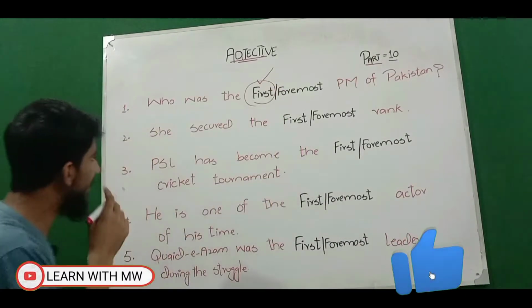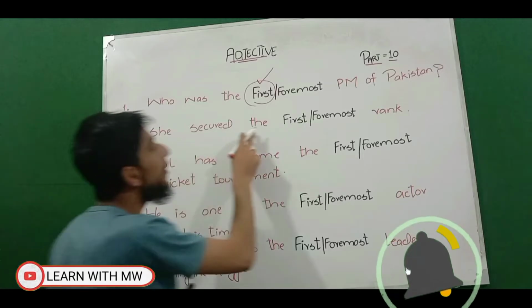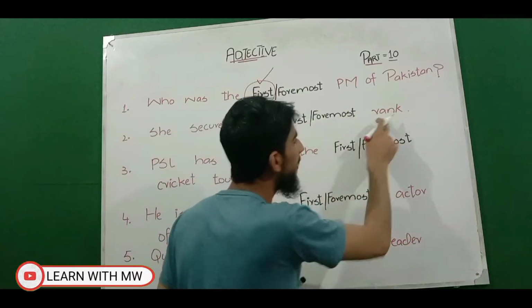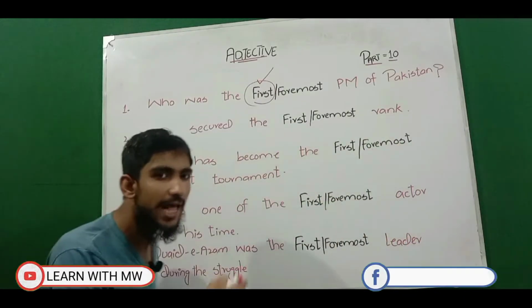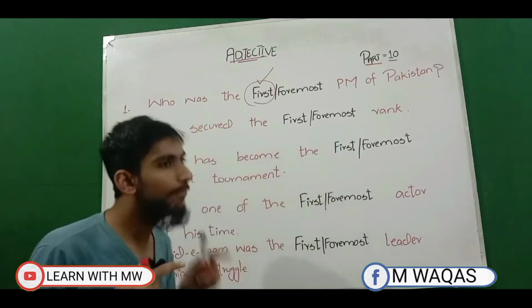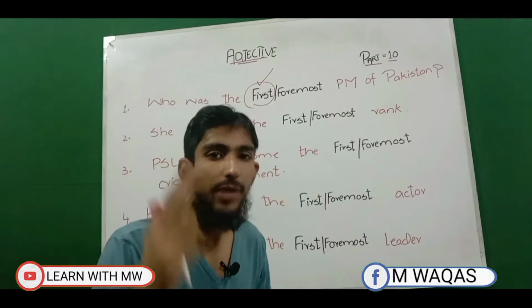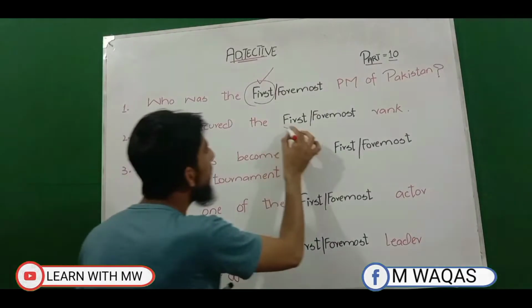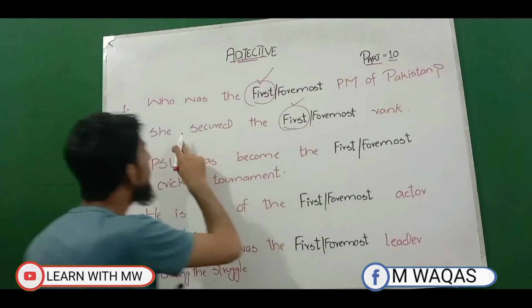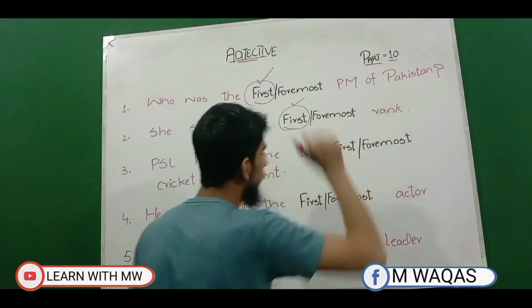So now look at the second example. She secured the first or foremost rank. And we have also learned in the previous slide that first basically shows us number, rank, and position. So the correct answer is first. She secured the first rank in the class.